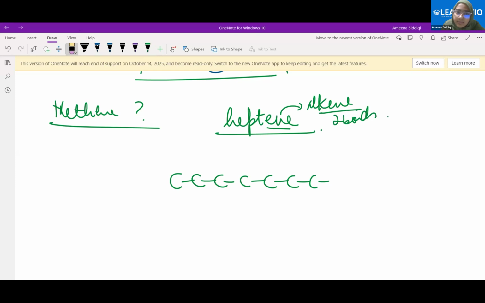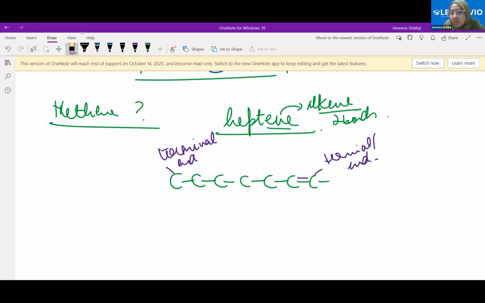See, whenever we don't have anything mentioned, we draw it on the end carbon atoms, which are called the terminal carbon atoms. Both of them are terminal carbon atoms, so we can draw it from either side. So here I can draw it like this.